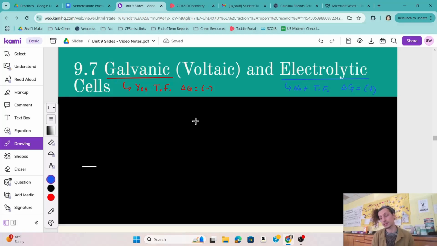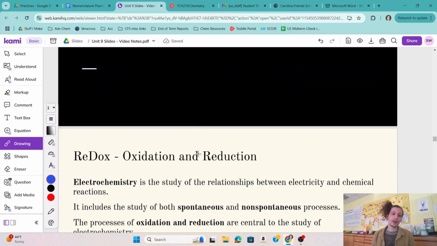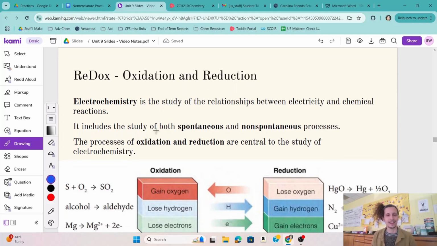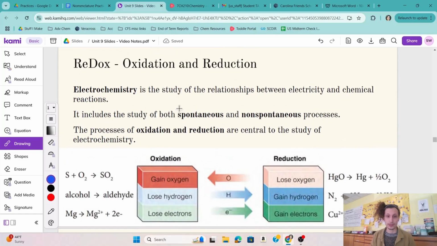bit of background because electrochemical cells really depend on something we learned way back in Unit 4, which was everyone's favorite, redox. Yeah, so reduction and oxidation reactions. When we do electrochemistry, we're looking at electricity, obviously, and that's the flow of electrons. So when we have an electrochemical cell, some substances are losing electrons, some substances are gaining electrons. That's what happens in a redox reaction, and that gain and loss of electrons is a flow of electricity, basically, when we set up the cell correctly.